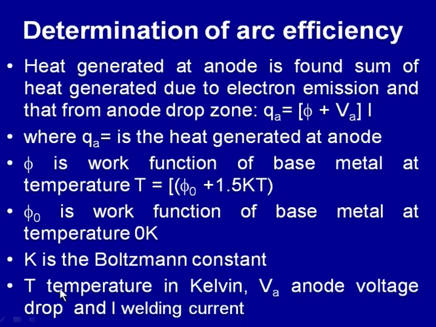So, the temperature T is the temperature in Kelvin and V is the anode voltage drop and I is the welding current. This is how we can calculate the heat generated in the anode side, and this can be used for calculating the arc efficiency.